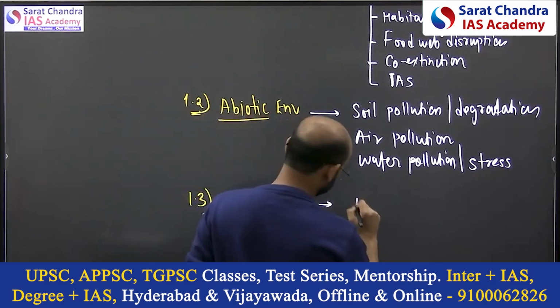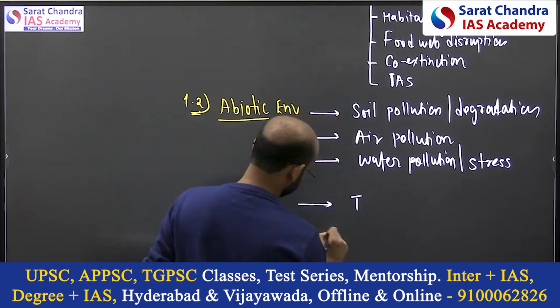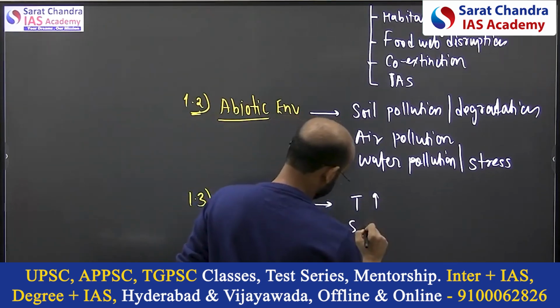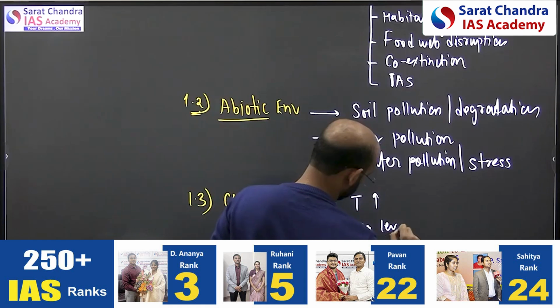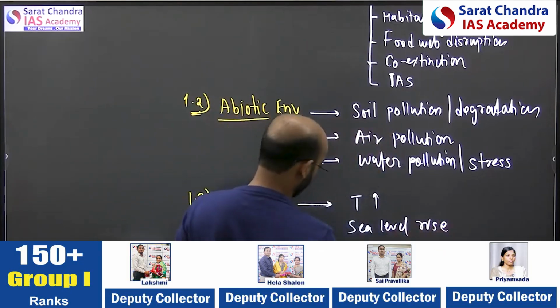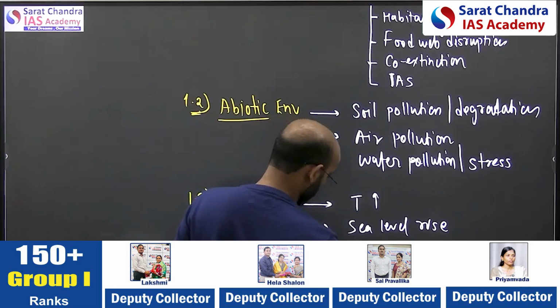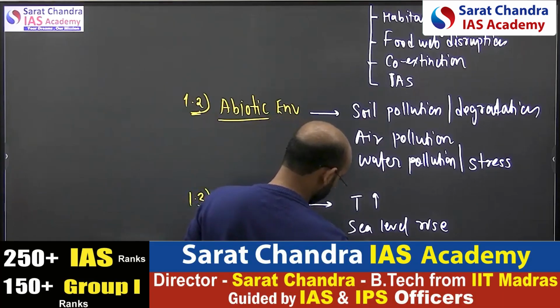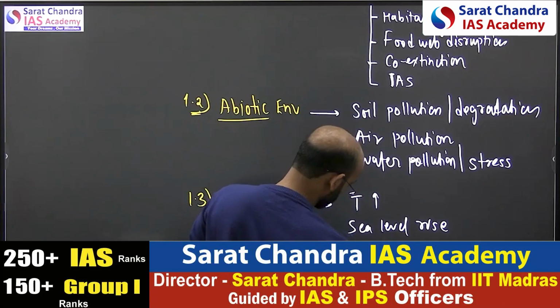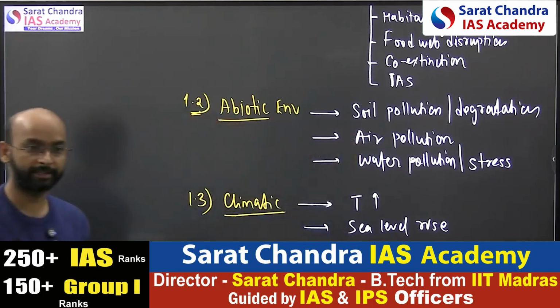One is the rise in temperature, sea level rise. We know how it happens. Then you have the urban heat island effect. You know this concept, urban heat island effect?